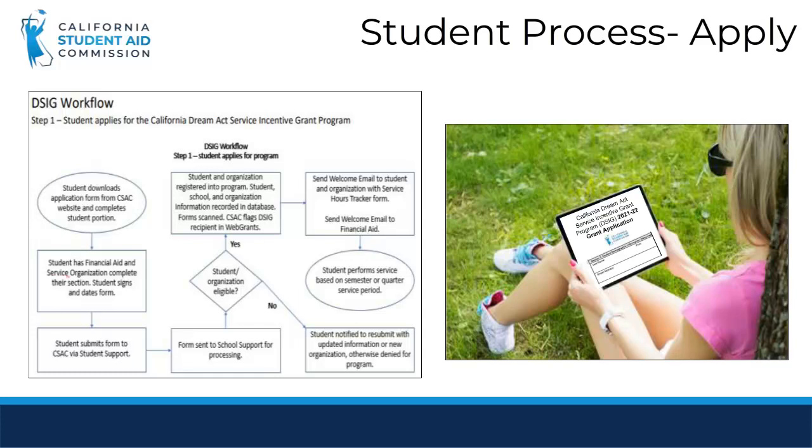The financial aid office will complete Section 2, and the service organization will complete Section 3. After obtaining the necessary signatures, the student will send the DSIG application to CSAC for processing and approval for registration into the program. After approval into the program, CSAC will notify the student via email. We will break down these steps further over the next couple of slides.